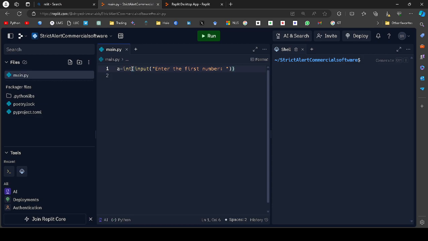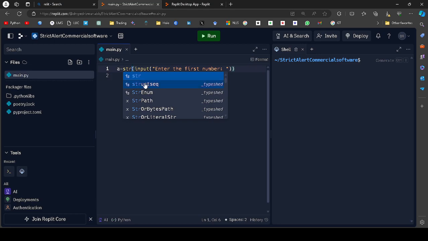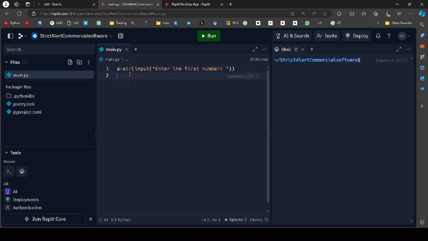If I write string here, then there is no error. But if I write integer here, then there is also no error. And I want my input as an integer, so I will write integer here. I think you should have understood why I have written this: because I want my input as an integer. Okay. And after that, I'll write here, enter the first number.